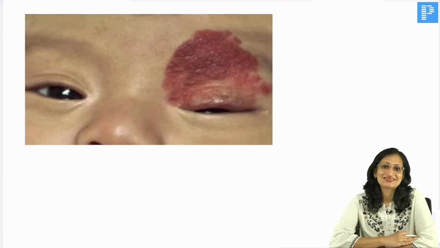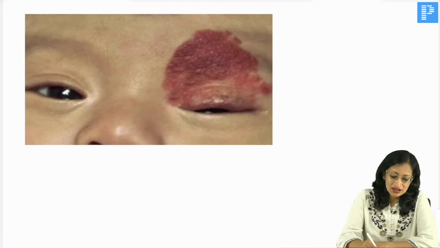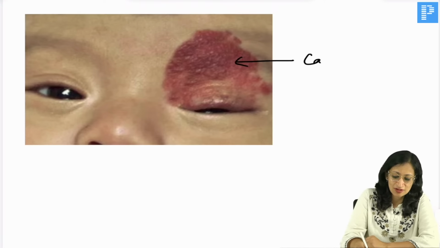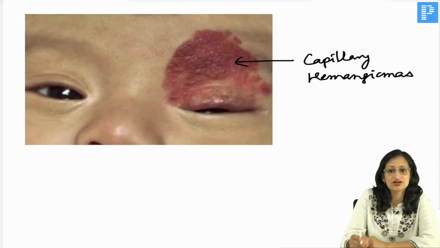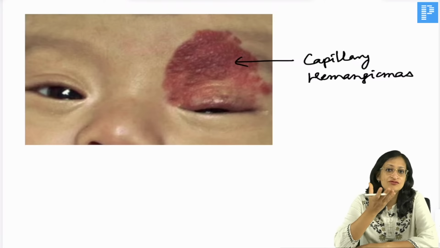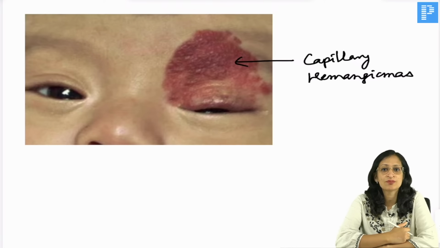What do you see here? So, this image has come previously in the FMGE exam Jan 2023. So, what you see here is, yes, can anyone answer? So, here we can see an area of discoloration which is slightly raised from the surface. So, these are nothing but capillary hemangiomas, okay. Again, as such, they do not need treatment unless they are interfering with the opening of the eye, or for cosmetic purposes, they can be treated, but these are capillary hemangiomas, right?